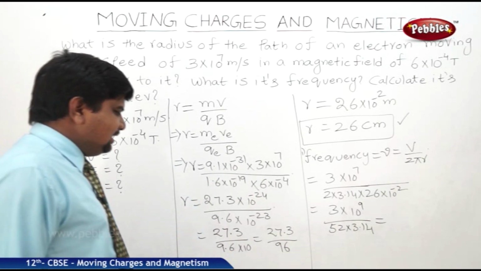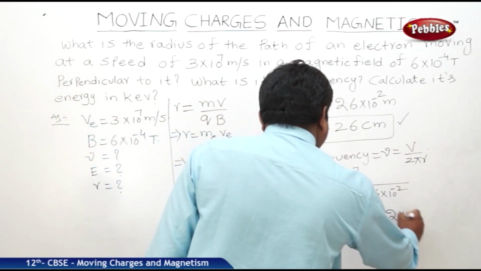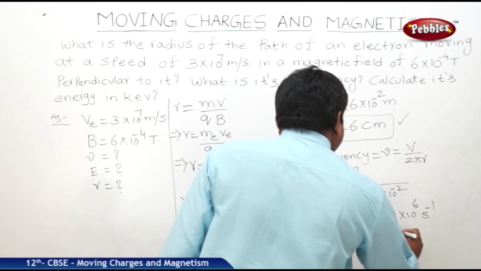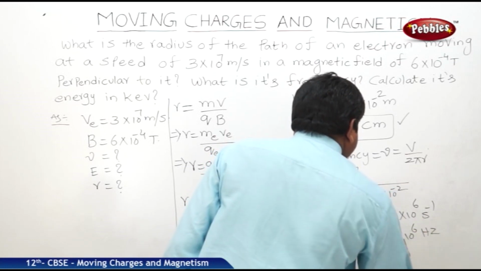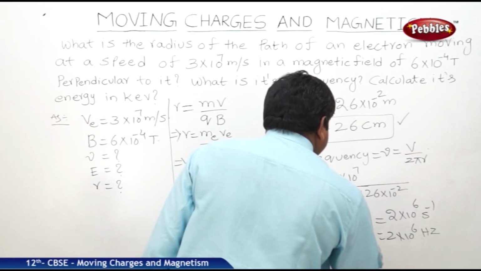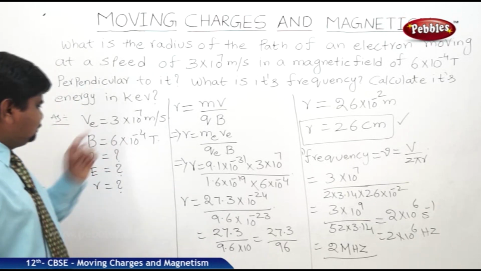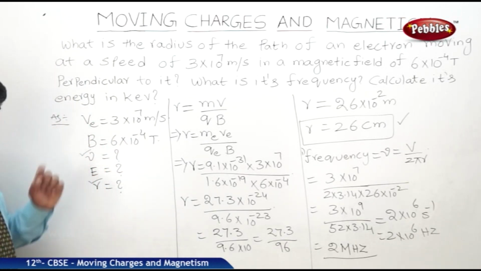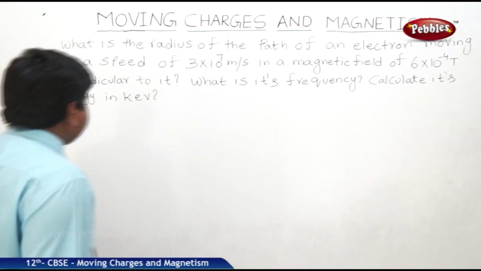If we did the calculation, the frequency we will get is 2 into 10 to the power of 6 second inverse, nothing but 2 into 10 to the power of 6 hertz, nothing but 2 megahertz frequency. So radius was over, frequency was over. We should find out the energy, that too in kilo electron volts. So what is the energy?